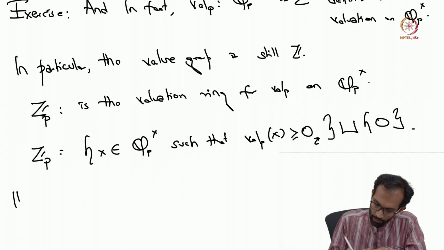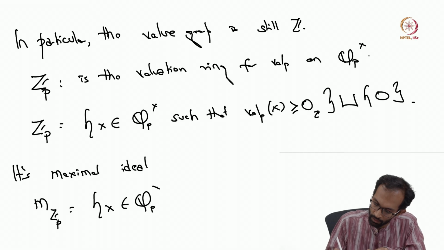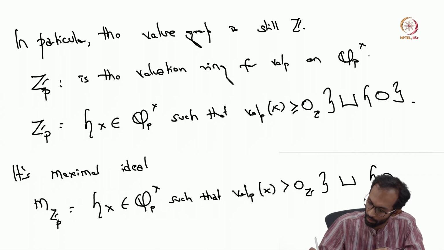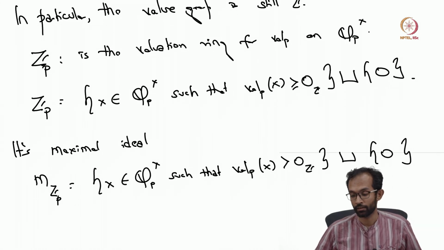Okay, and its maximal ideal, let's call it M_Zp, is the set of all elements in Q_p cross such that the valuation is strictly larger than the additive identity. But your value group is Z, the integers.